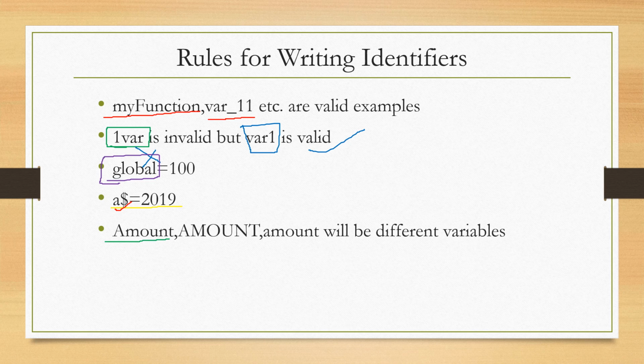Next, all letters are in capital case. This is also a valid example. And next one is amount in small case. This is also a valid example. So all these are different variables, because in Python capital letters and small letters are different.